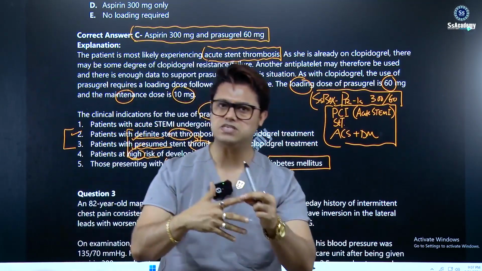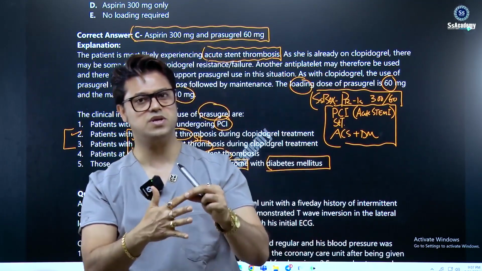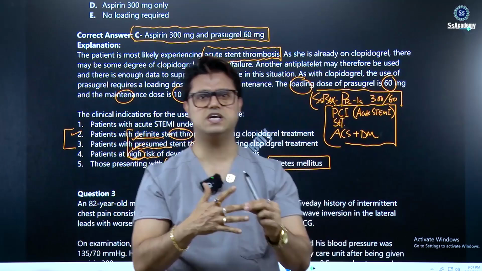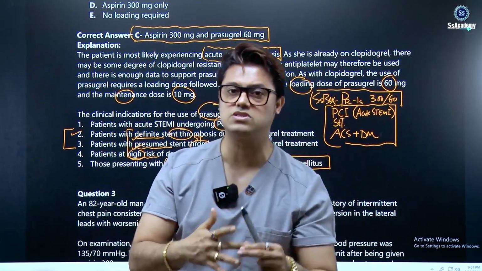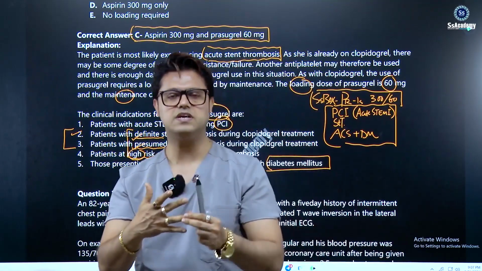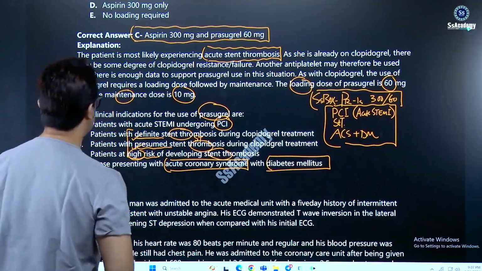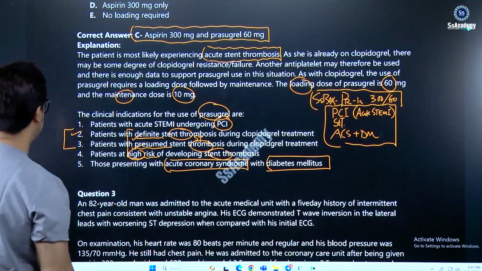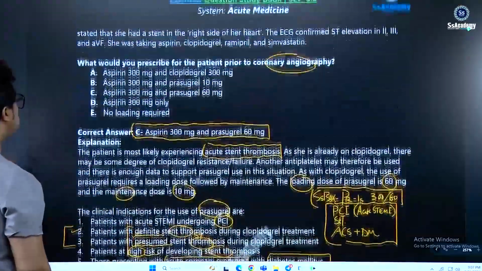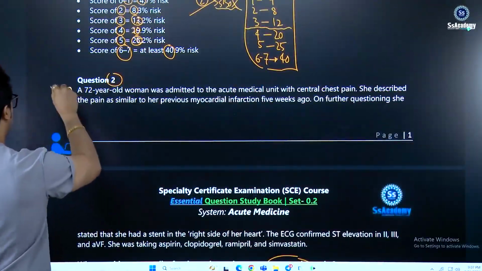So once again, prasugrel for PCI, loading dose. And second one, the stent thrombosis during clopidogrel treatment. And definitely the third one, as I said, the ACS with diabetes mellitus. So this is the box, my dear, that you need to learn very well. Yes, my dear. So getting back to the scenario now, you can get back to the scenario. This is also, I must say,